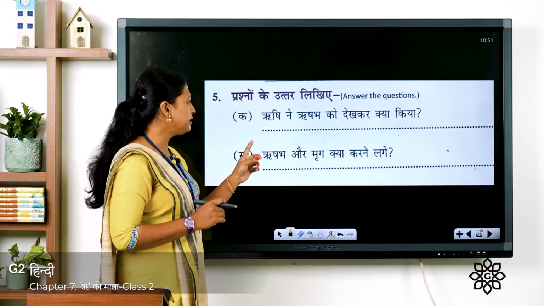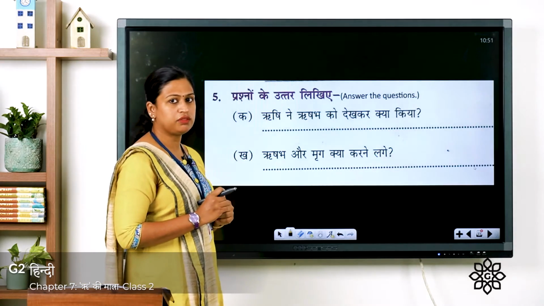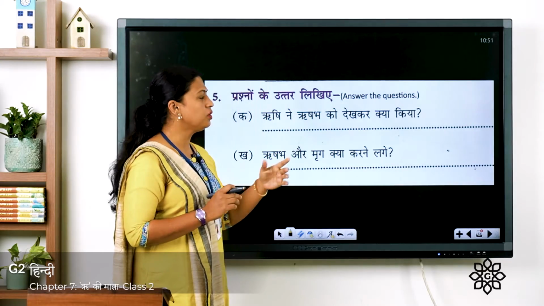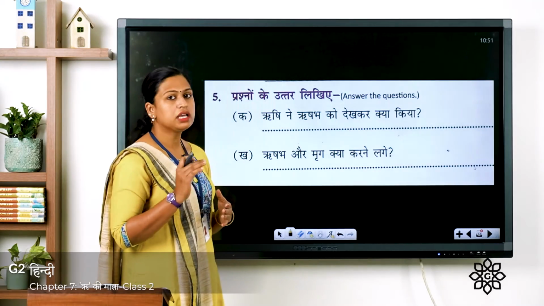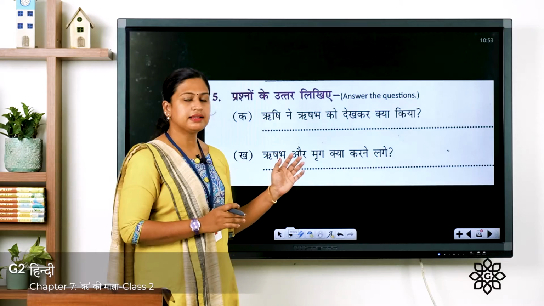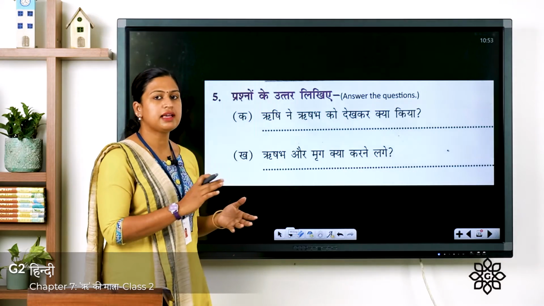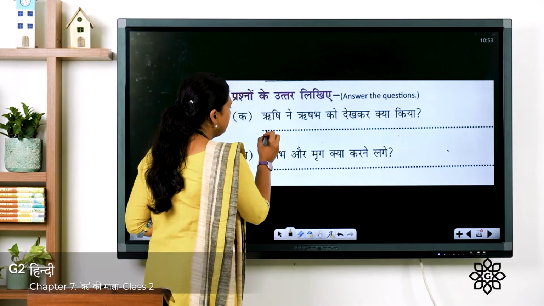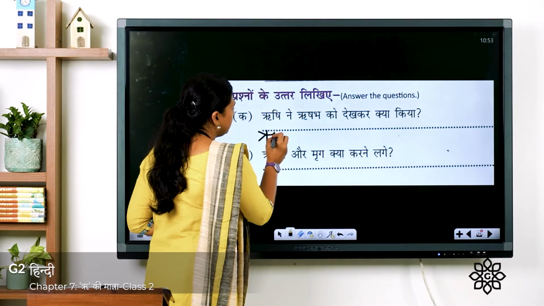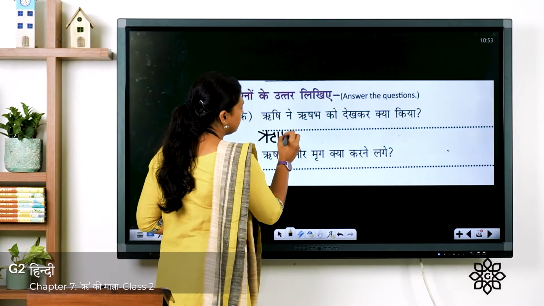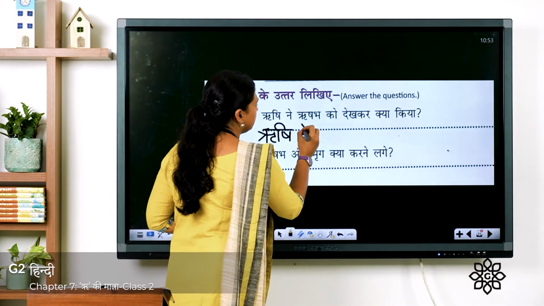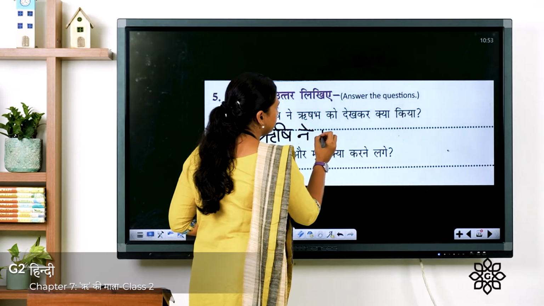Now I am going to write it. You have to write it along with me. So the first one का. ऋषि ने ऋषभ को देखकर क्या किया? Now I am going to write the answer and you have to write these answers in your Hindi notebook. So ऋषि ने, you have to write ऋषभ.